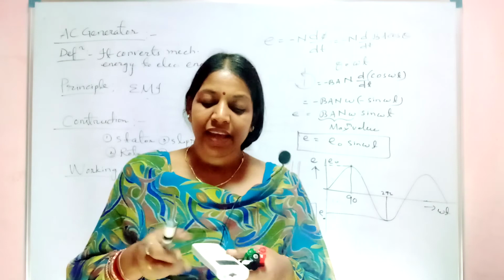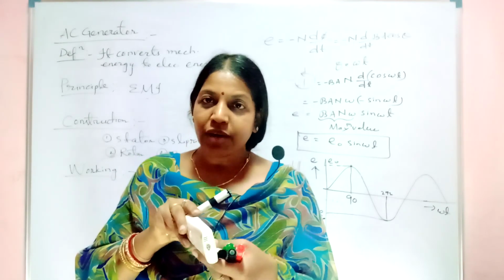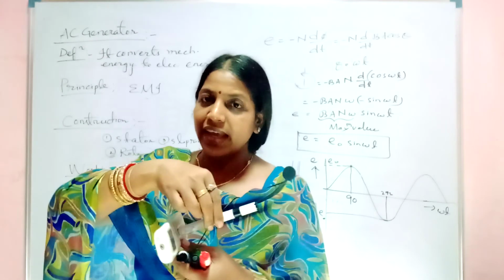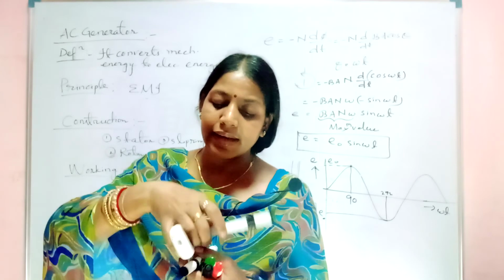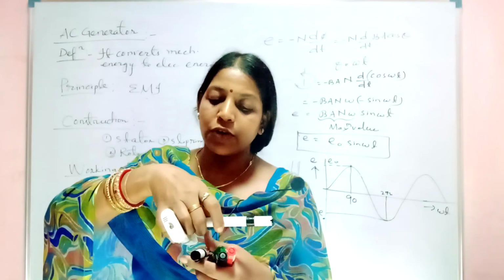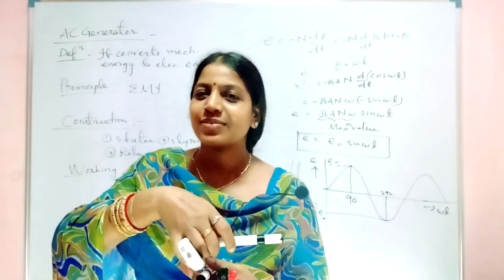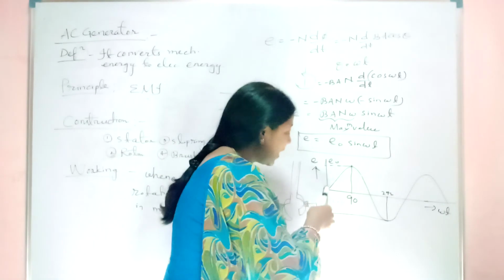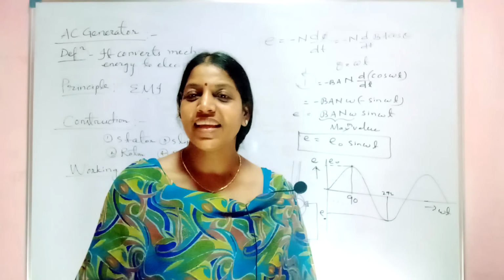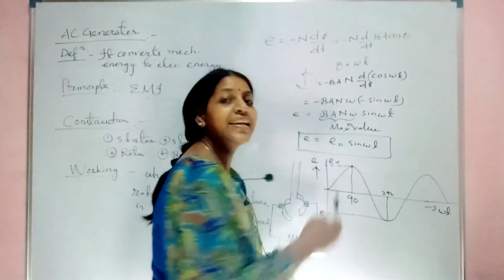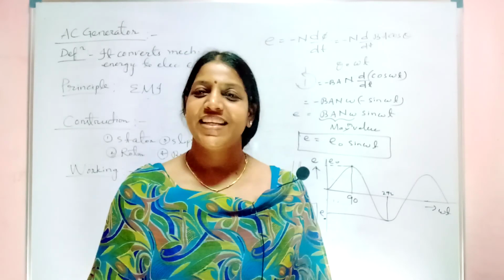Similarly, when your coil of rotation is like this, now see, when you make the area normal 90 degrees to this, this as well as this is your magnetic lines of force. What is the angle? 0. Yes or no? So at angle 0, what is the EMF induced? 0, because sin 0 is 0. Clear? So at the points of 90 degrees and 270 degrees you are able to get your maximum voltage.